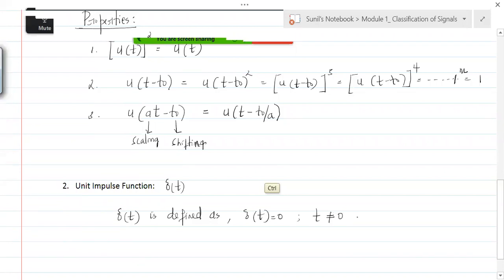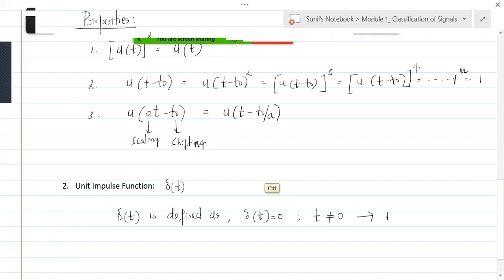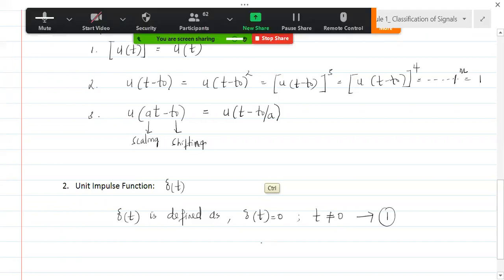This is the first definition, and the second definition says that the integration, t ranging from minus infinity to infinity, of delta of t dt is actually 1. So this is the second definition. Both definitions should be given for delta of t.